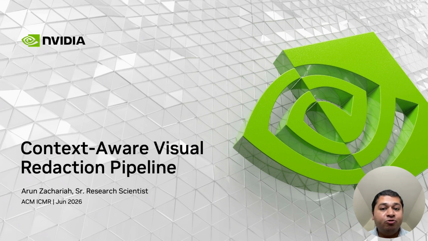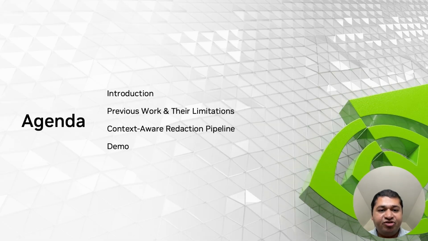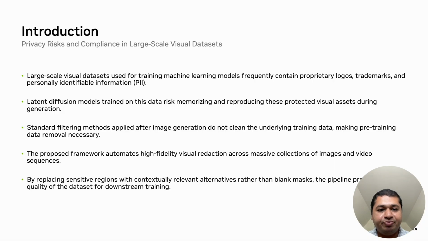Before diving into the technical details, let's have a quick look at a plan for this presentation. We will begin with an introduction to define the privacy risks and compliance challenges associated with large-scale training data. Next, we will look at previous work in image embedding and discuss the limitations when applied to automated large-scale redaction. From there, we will detail our proposed framework, looking at how we integrate object detection with vision language models. Finally, we will show a brief demonstration of the end-to-end system processing of assets in real time.